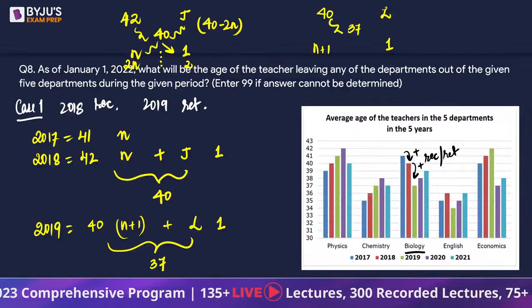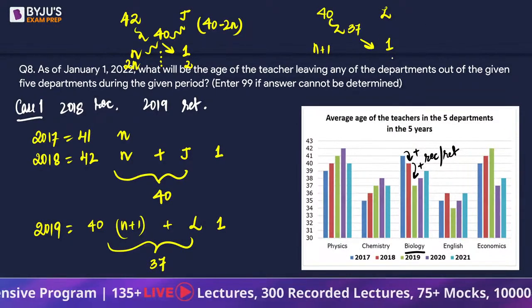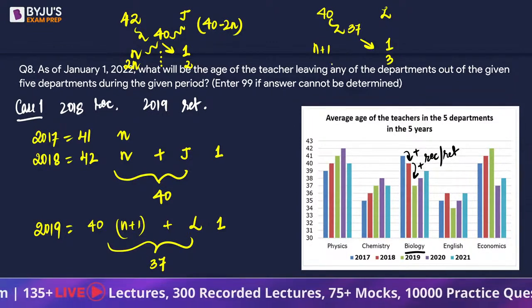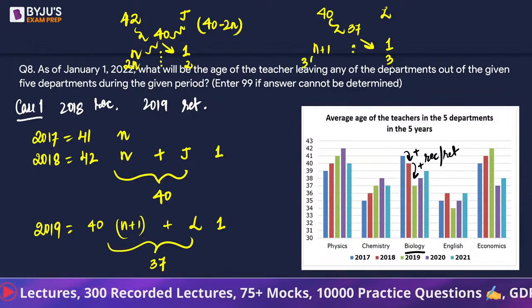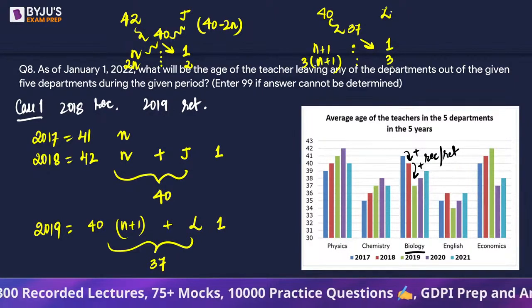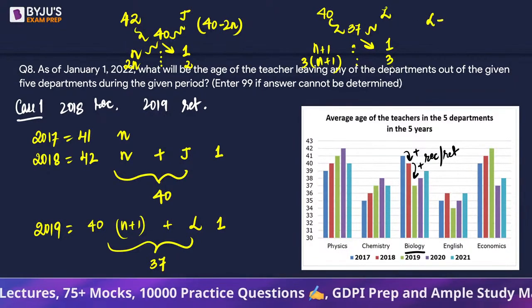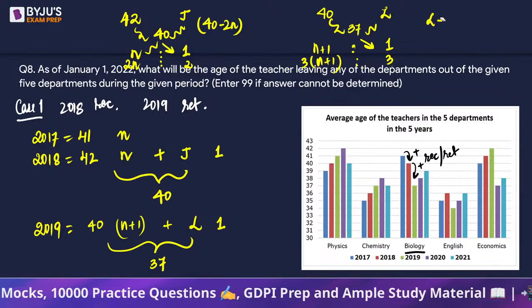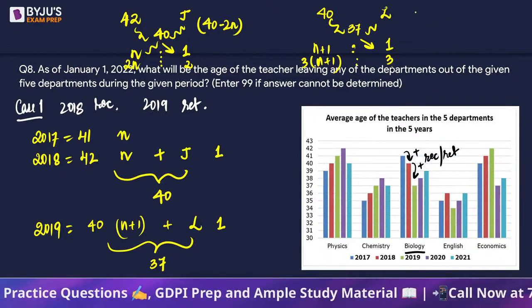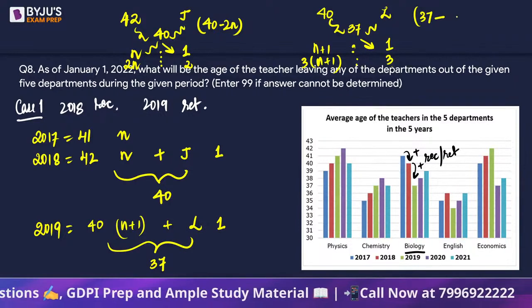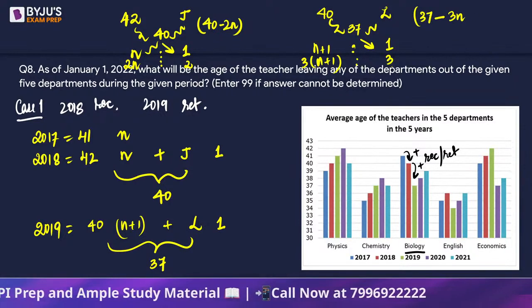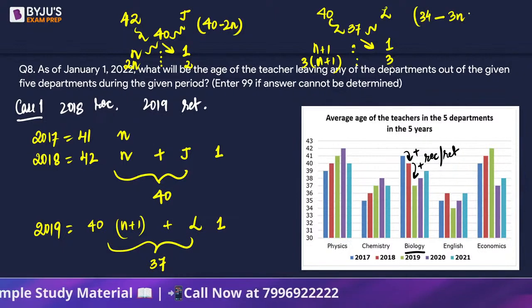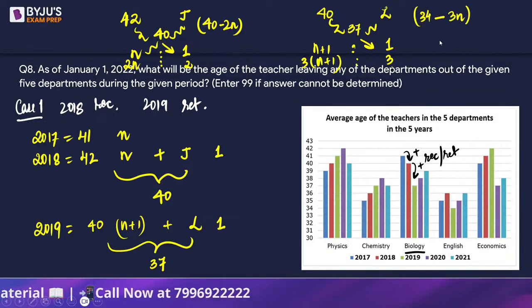So from here, using allegation, I was pretty sure that nothing would come out here. So 1 becomes 3. So this becomes 3 times n plus 1. So that gives us L is going to be definitely 37 minus 3n minus 3. So that will make it 34 minus 3n. We have 3 variables here and we have only 2 equations to compare.